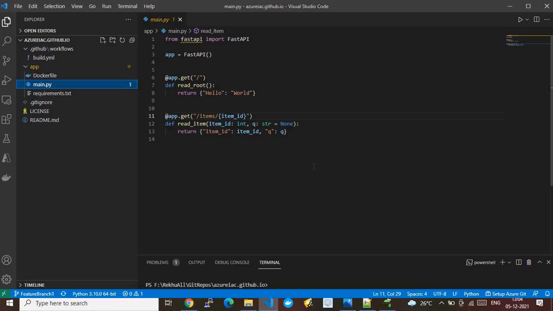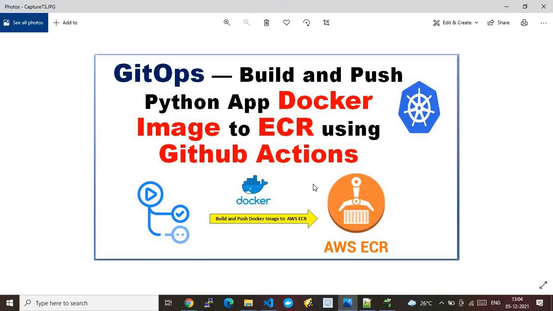Development and infrastructure, both tasks are now merged in the same GitHub repository, and that's where we are clubbing development and operations together. We are pushing our application image into the AWS ECR in a single click or a single workflow, and that's what we call GitOps. All right, so I have successfully shown you the things to be shown here, and I believe I have made a point so that you understand what GitOps is.